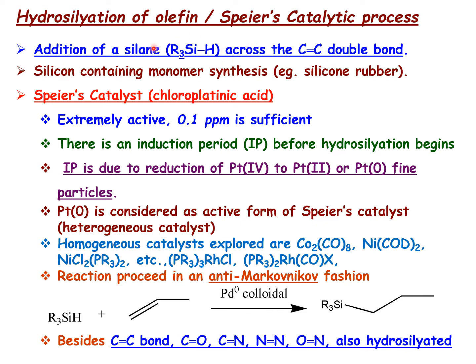So what you will get is a silicon containing monomer, which is used for silicon rubber. So it is one of the important processes in the industrial and application aspect. As I said, the catalyst used is Speier's catalyst, which is nothing but chloroplatinic acid. The catalyst is extremely active. Even 0.1 ppm level is sufficient for the catalytic reaction.